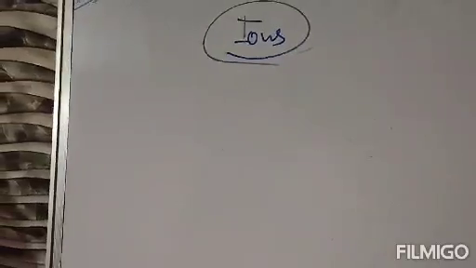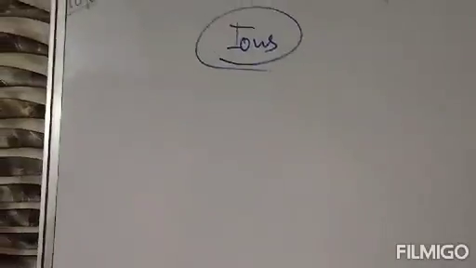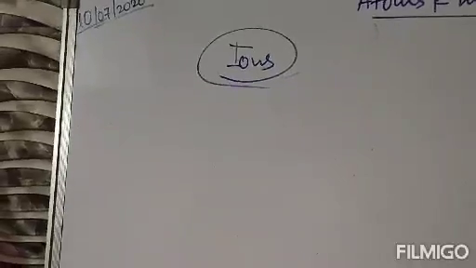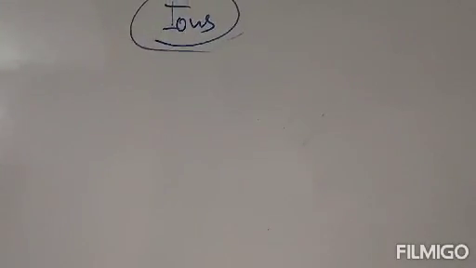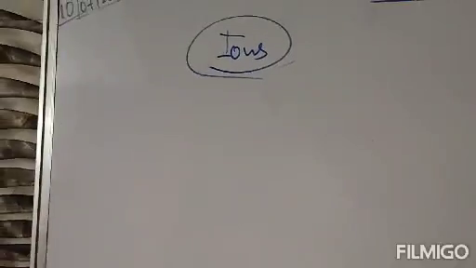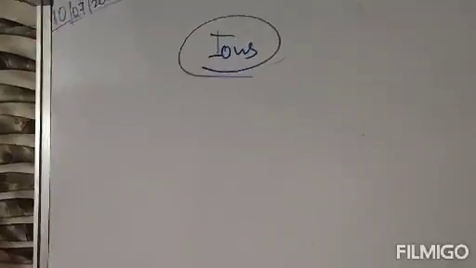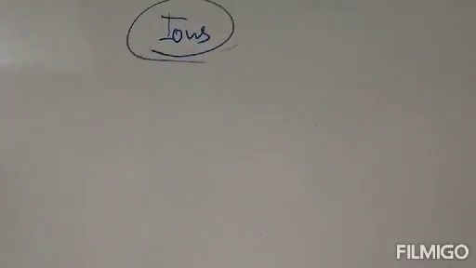Now atoms cannot exist independently, whereas molecules can exist independently. So most atoms generally exist in the form of ions, because they cannot exist independently.